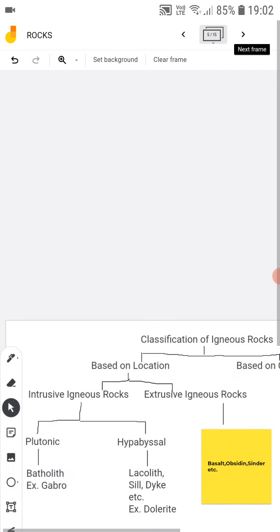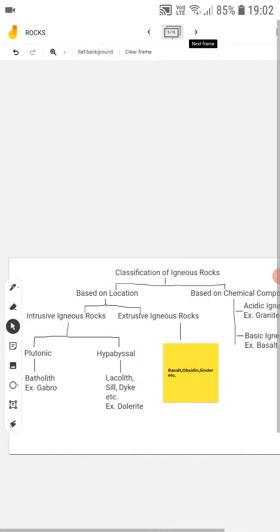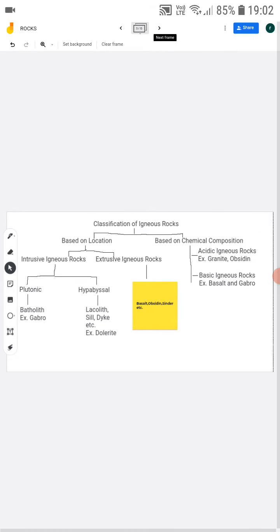Here I will show you some classification of igneous rocks, based on location and based on chemical composition. Based on location, there are two major types of igneous rocks: intrusive igneous rocks and extrusive igneous rocks. Intrusive igneous rocks can be plutonic or hypabyssal.